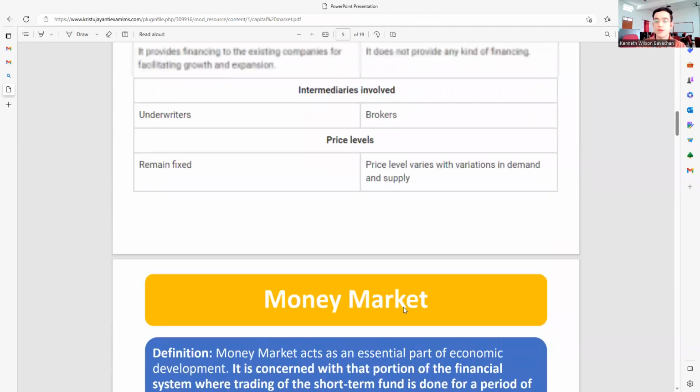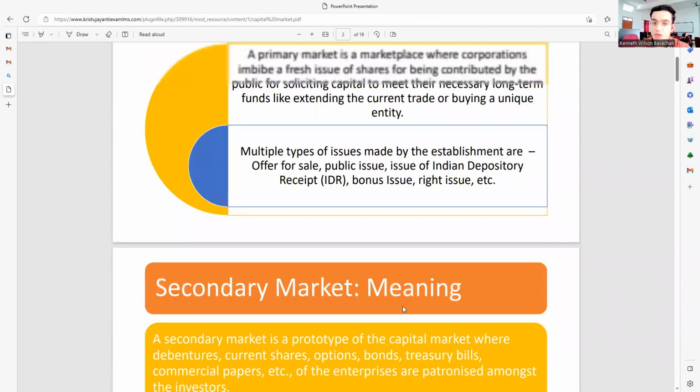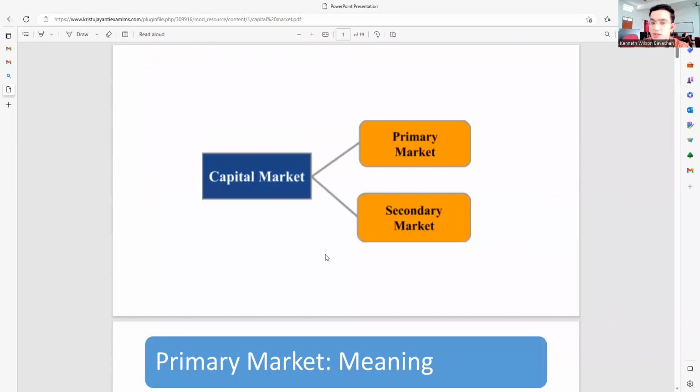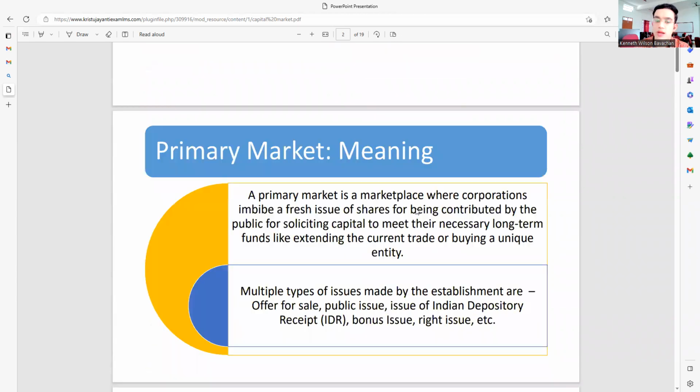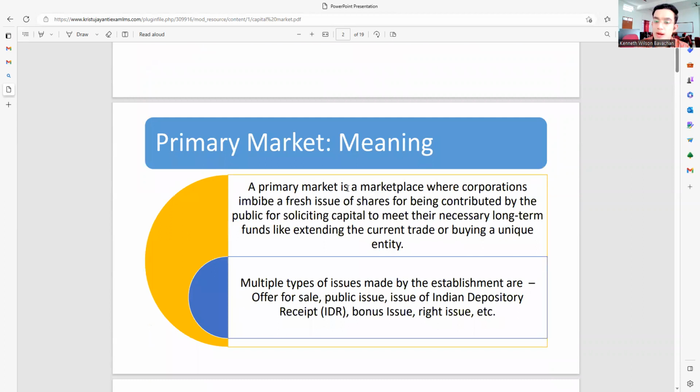With that, we wind up with the major concept that becomes your major bifurcation. That is, you have your capital market. Under capital market, it's basically divided into two parts: one becomes your primary market, and one becomes your secondary market. What is a primary market? Primary market is a marketplace where the corporations issue a fresh issue of shares. Fresh issue of shares becomes the most important point, which has to be understood by all of you. Okay, contributed by the public for soliciting the necessity for long-term funds and so on.